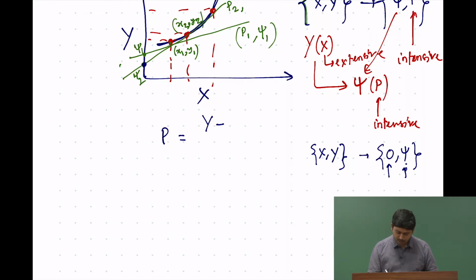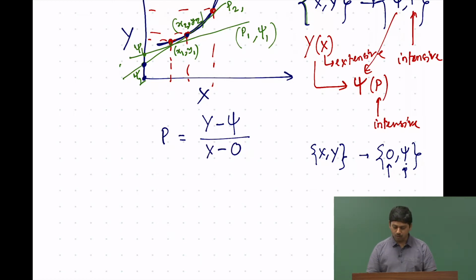So, let us say for example, this is the value of y at x equal to 0. Therefore, I am taking 2 points, one is this particular point and the other is any of the points x y mentioned here. So, I am talking about slope, which is nothing but dy by dx, which is delta y by delta x. So, I am talking about the difference y minus psi divided by x minus 0.